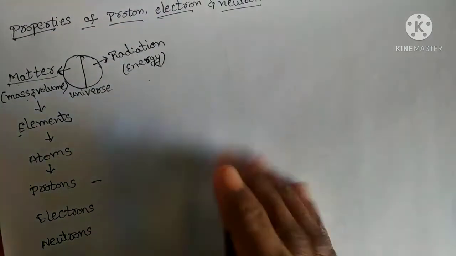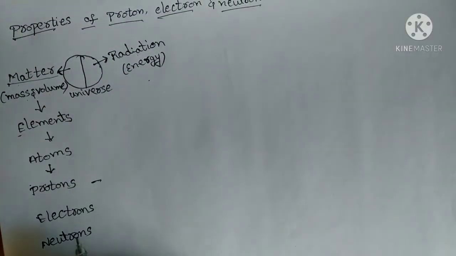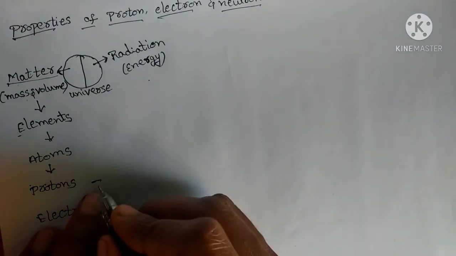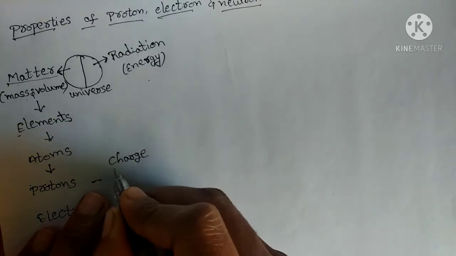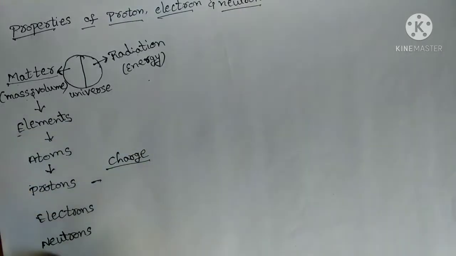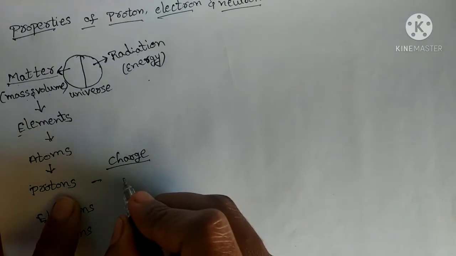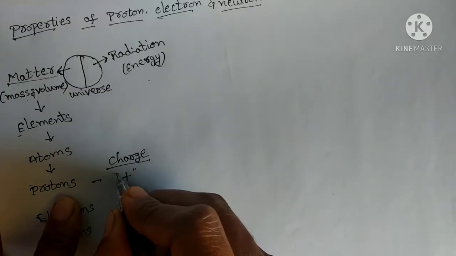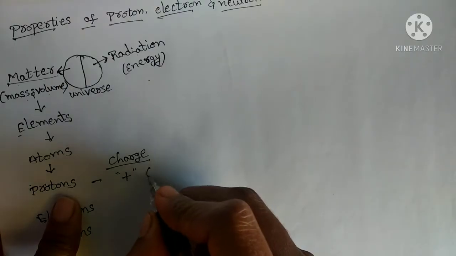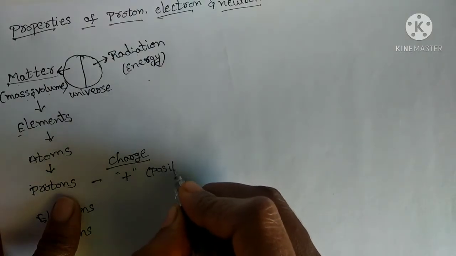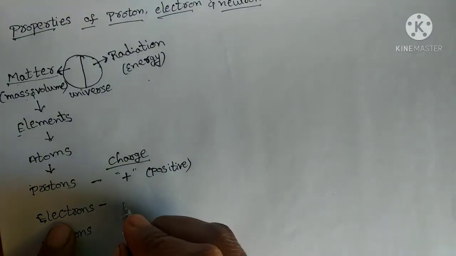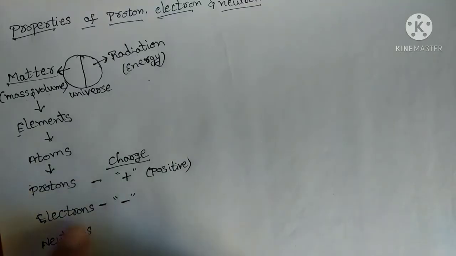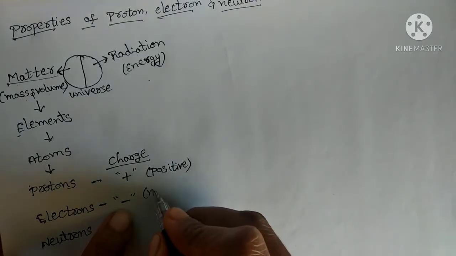So now we will discuss what are the basic properties of these fundamental particles. First of all, we will discuss the fundamental property charge. So what is the charge of proton? Its charge is positive. Okay, charge of proton is positive. Similarly, what is the charge of electron? It is negative. Charge of electron is negative.